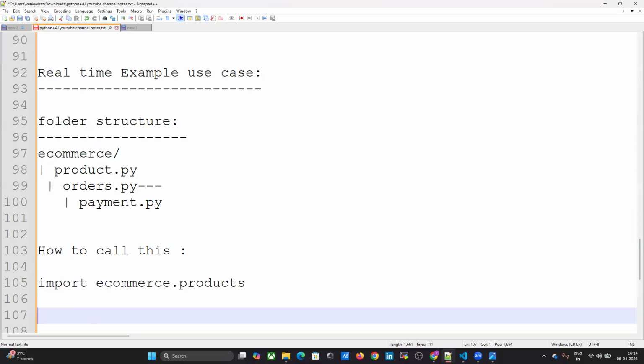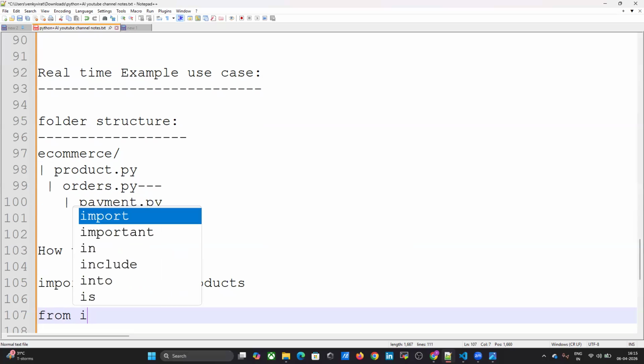I want to call only electronic items instead of calling all functions in the product module. What is that keyword? The from keyword. If you want to call only a particular function, you have to use from ... import.